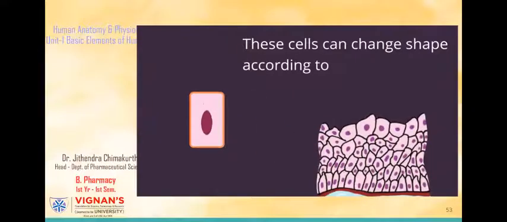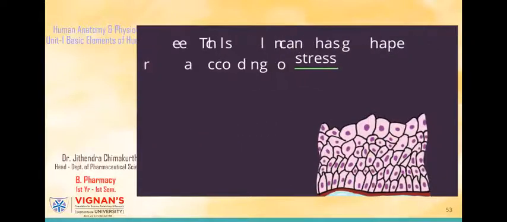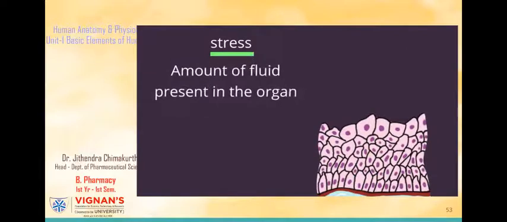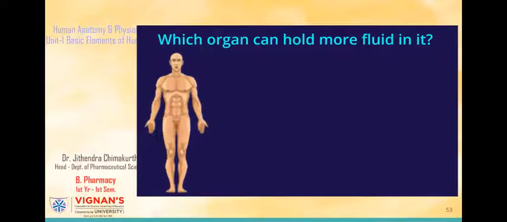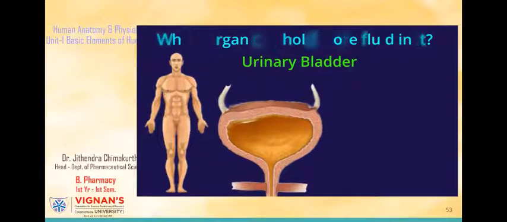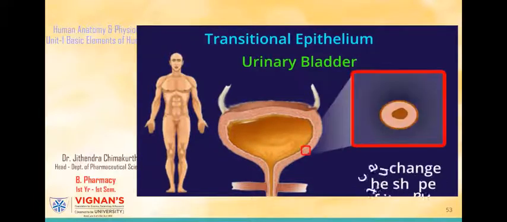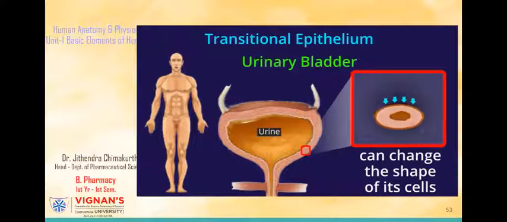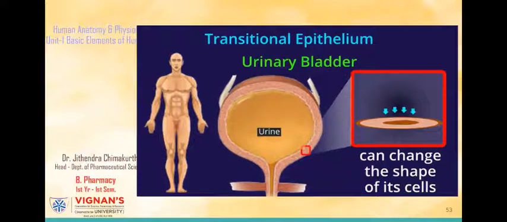This tissue can change the shape of its cells according to the stress it has been exposed to. And here when I say stress, it's the amount of fluid present in the organ. More the fluid, more the stress. So which organ do you think can hold a lot of fluid in it? Yes, it's the urinary bladder. This organ is made up of transitional epithelium. Transitional epithelium can change the shape of its cells from round to flat as the bladder expands while holding a lot of water in it. Isn't it amazing how our body functions? You should go ahead and read more such amazing facts about our body.